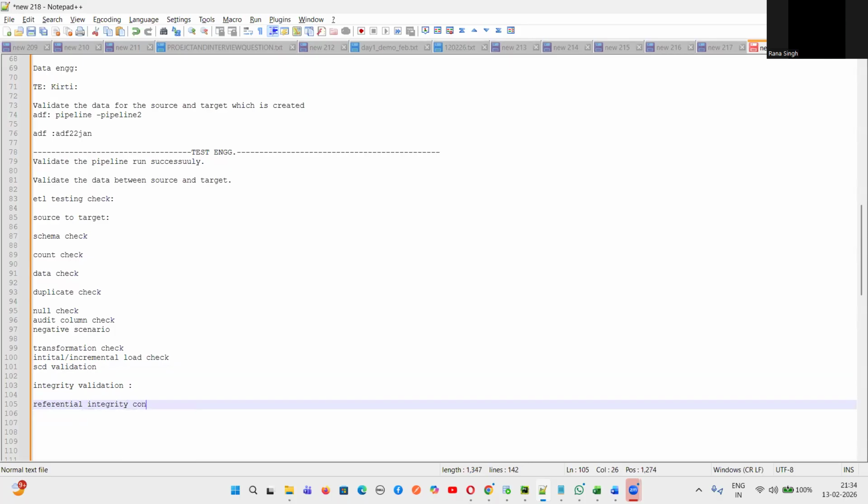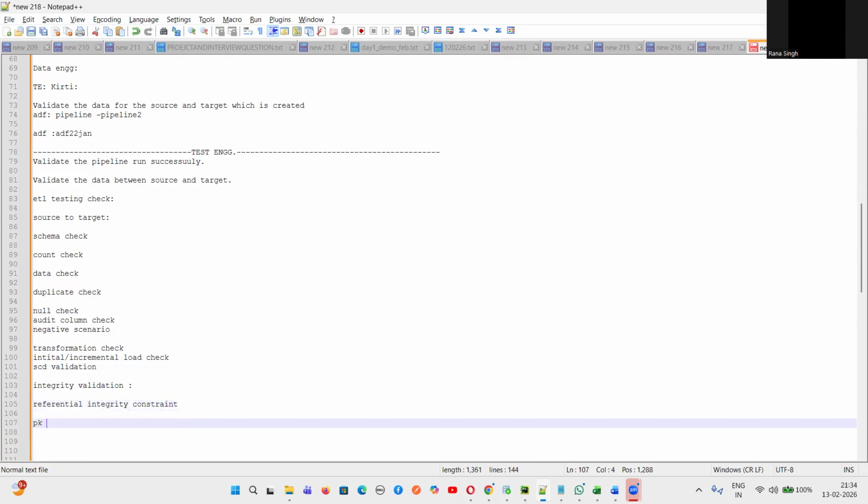Anyone has heard about these things? Yeah, primary key and foreign key. Yeah, primary key and foreign key relationships, guys. Yes or no? Foreign key relationship we need to check.